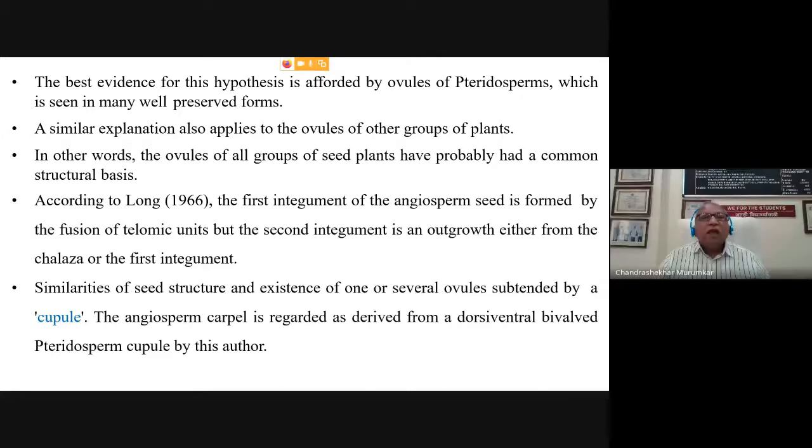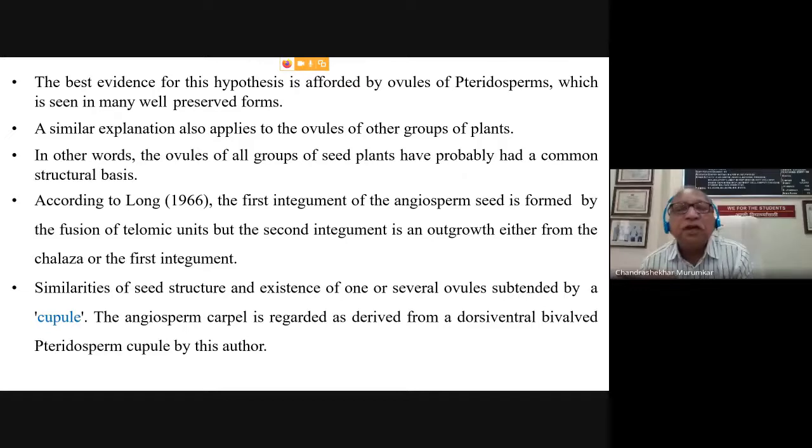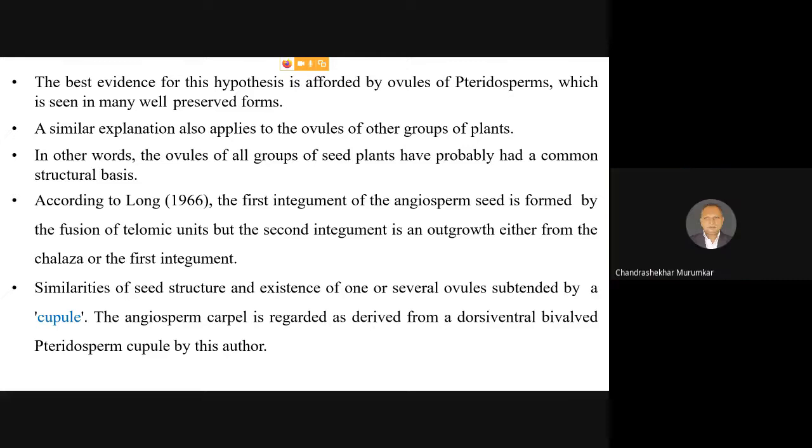But the second integument is an outgrowth either from the chalaza or from the first integument. What is the chalaza ultimately? Chalaza is a part of the megasporangium. So on one hand, we are talking about the megasporangium. In the megasporangium, there is a female gametophyte, and the female gametophyte contains the archegonia, and the archegonium contains the egg.